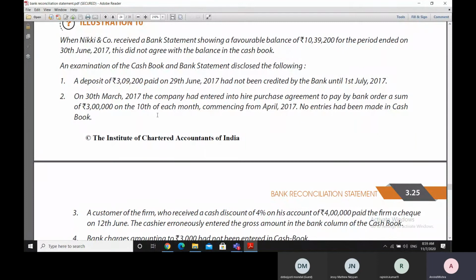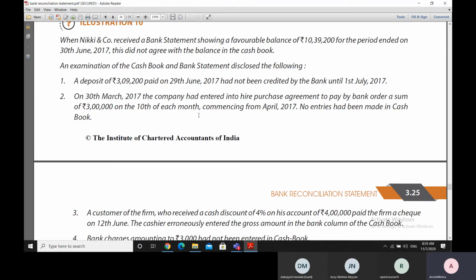So therefore the first payment must have been made on 10th April, then the next month on 10th of May, and next month on 10th of June. So 3 payments of 3 lakhs have been made before 30th of June. But what has happened is that these payments are not finding any entry in the cash book because the payments are being made by the bank. We have told the bank, okay, you make these payments on every 10th of each month.